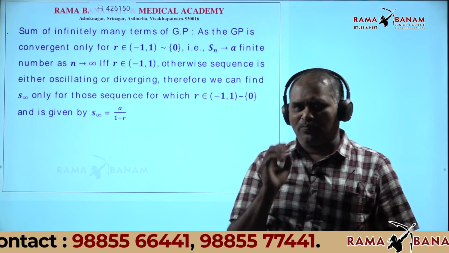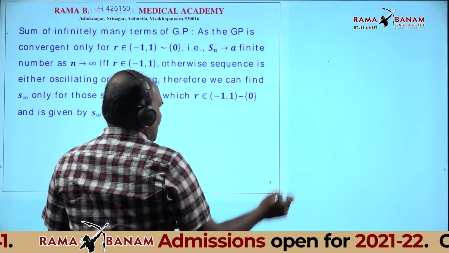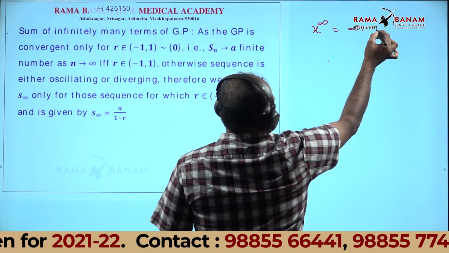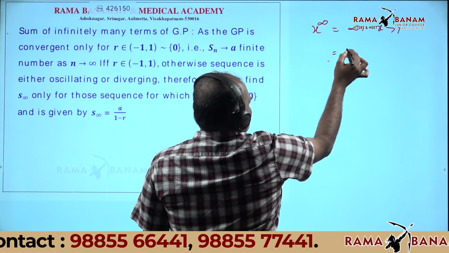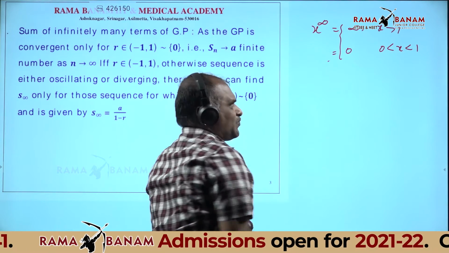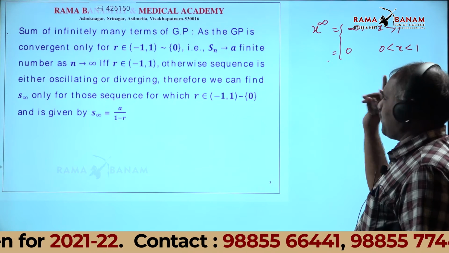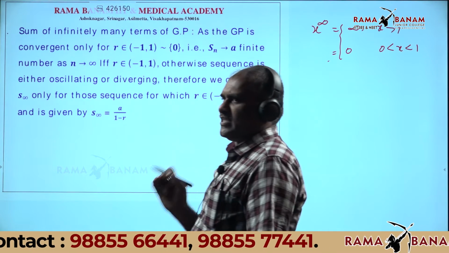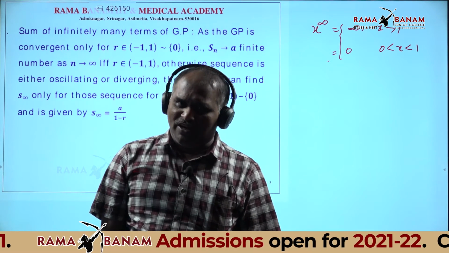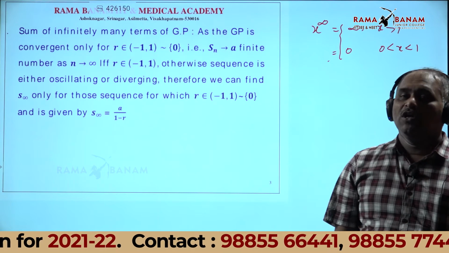Presently just remember that point: x power infinity is equal to infinity when x is greater than 1, and 0 when x lies between 0 and 1. For any real number more than 1, power infinity is equal to infinity, and less than 1 power infinity is equal to 0.